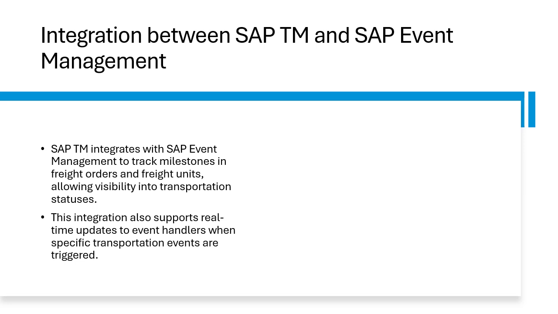And then we have the integration between SAP TM and event management. So SAP TM integrates with SAP Event Management to enhance transportation execution by providing real-time visibility into fleet movements and order status. Event messages from SAP TM trigger SAP Event Management to update status and track the shipment, which ensures seamless communication between planning and execution systems.